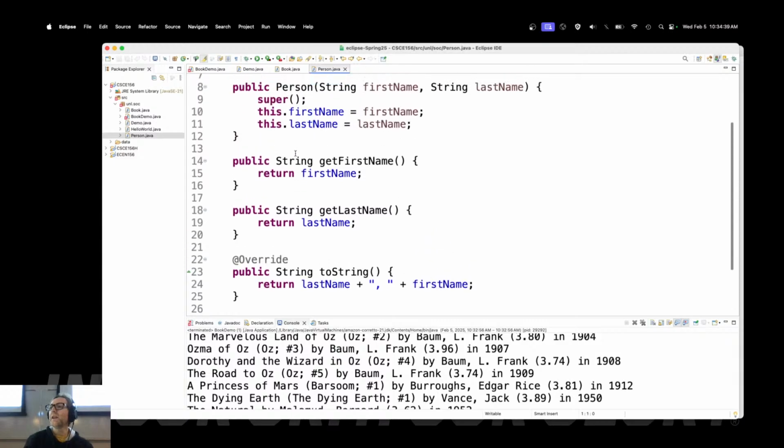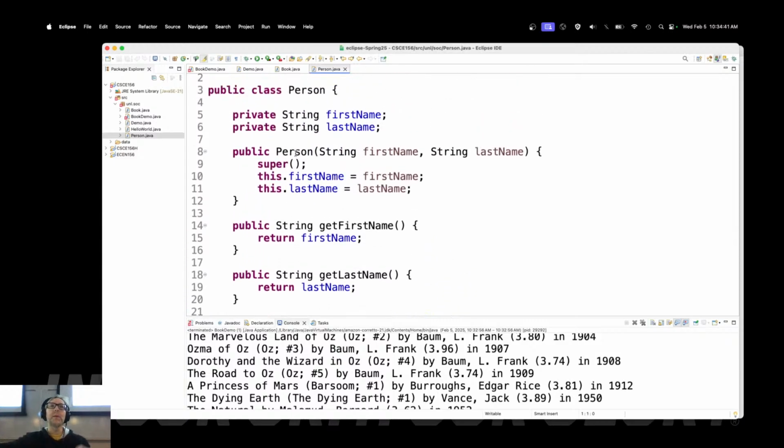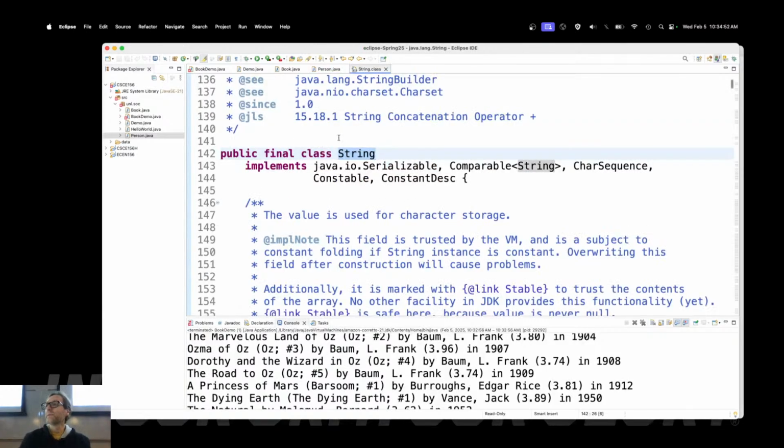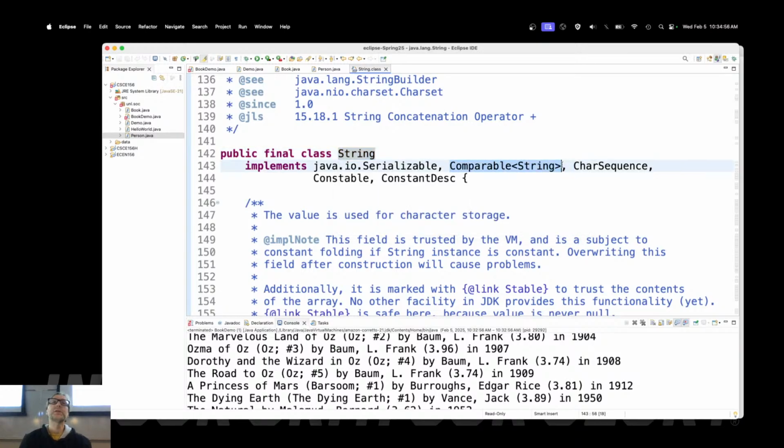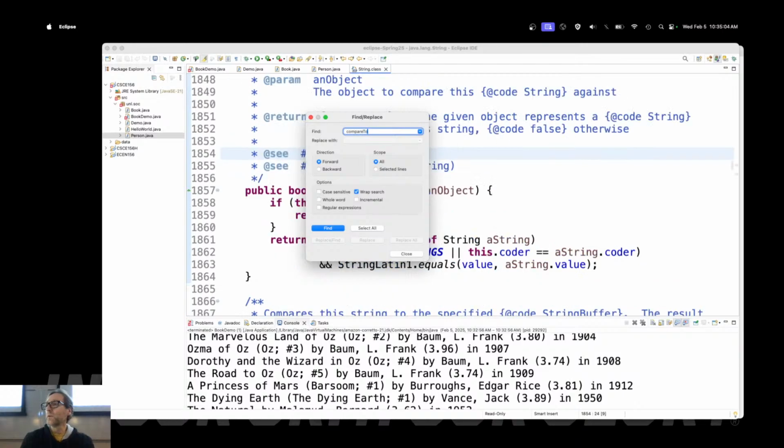Now, do you see any code here to say that that author comes before that author over here? Nope. So what we have to do is write that code. Now that was already written for us with the string class. Let me show you where it is. There's a string class that is comparable to other strings. If you gave me 2 strings, this string class automatically knows how to compare them, because there is this function in here called compareTo.